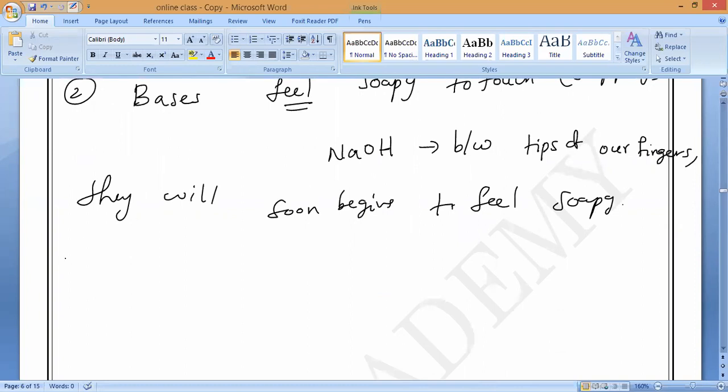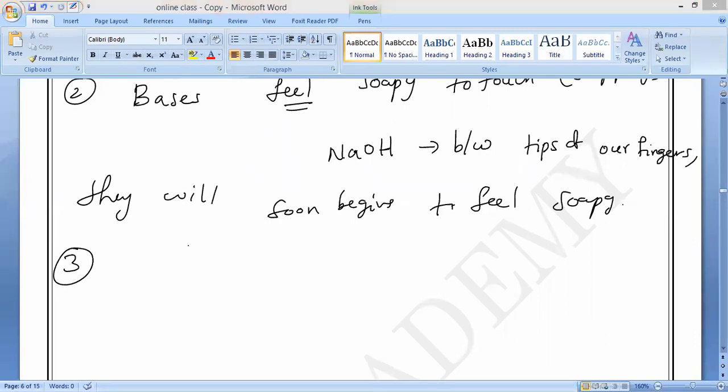Next, the third property. What is the third property? Bases turn water.